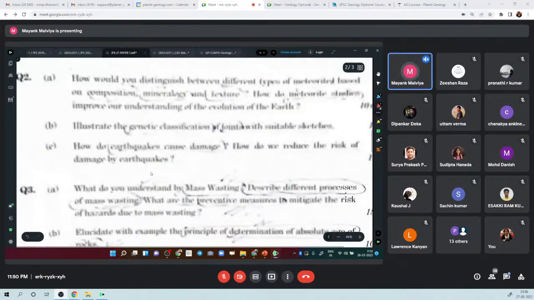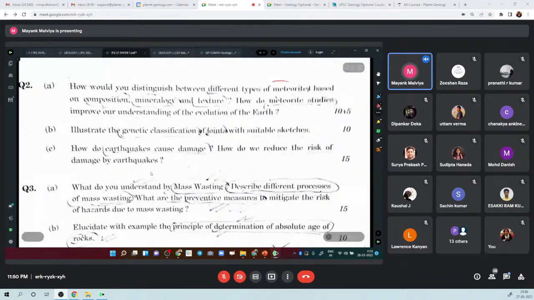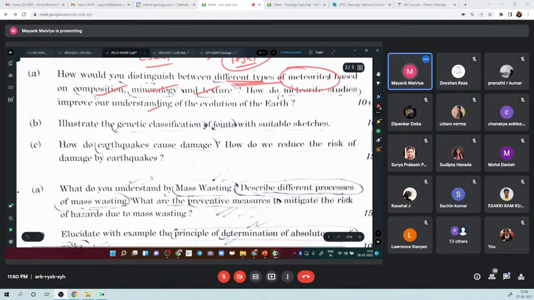What else did they ask? Again, the favorite topic of UPSC is meteorites, right? They didn't ask meteorites in Civil Services 21, but they asked meteorites in IFS 21. Right, so you will write about meteorites, nothing different, just different types of meteorites based on composition, mineralogy, texture, all these things, right? And how do they help in the study? I think this is not much visible, but this is a question, right?